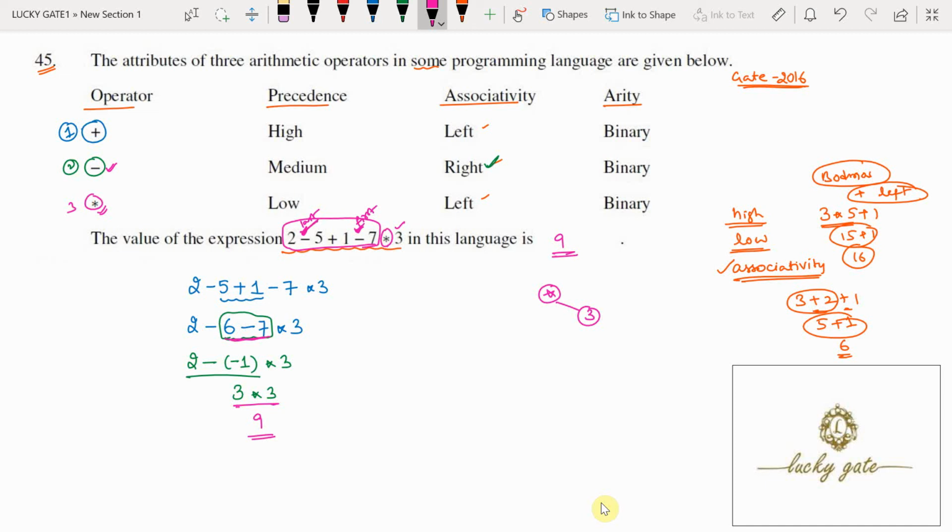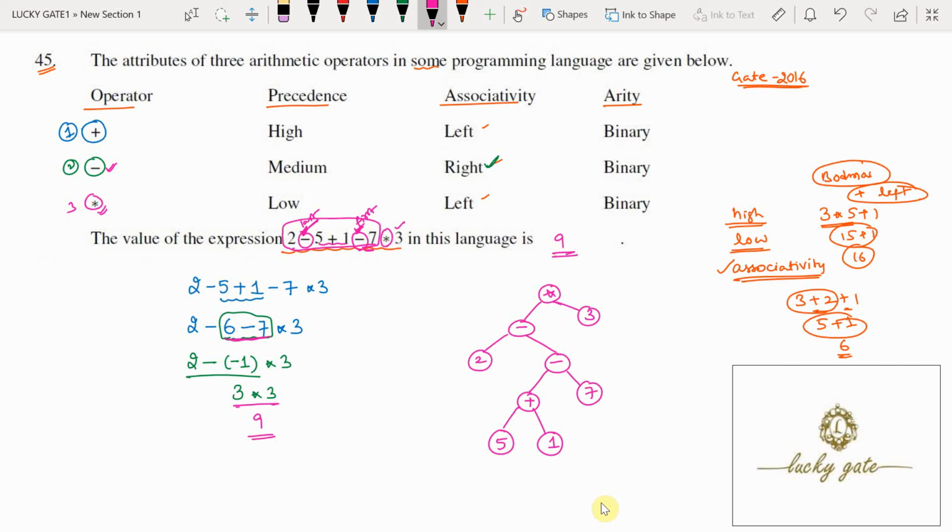Because the last evaluation is always on top, the left subtree of this star is minus. To the minus, its left is 2. Its right is this second minus. Now for the second minus, its right is 7. Its left is this complete 5 plus 1. In that 5 plus 1, plus is an operator, left is 5 and right is 1. Now this is the expression tree for the expression given.